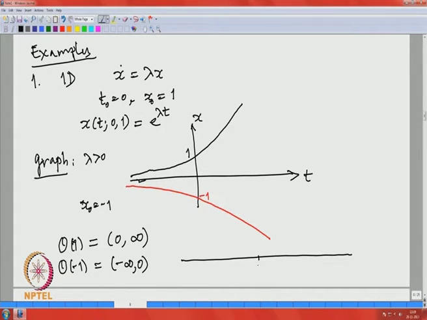This is the origin, and this is 1. In fact, there is no speciality about 1; it is true for all positive values, and similarly here for the negative values.